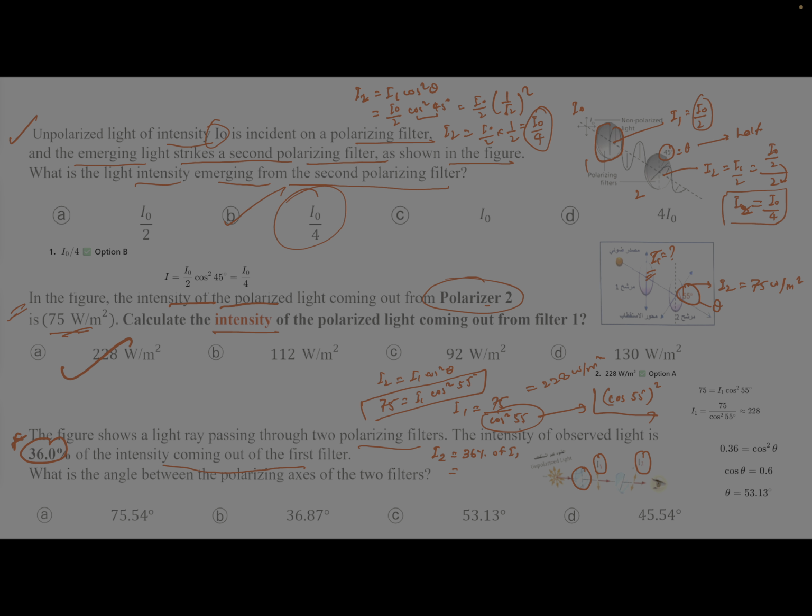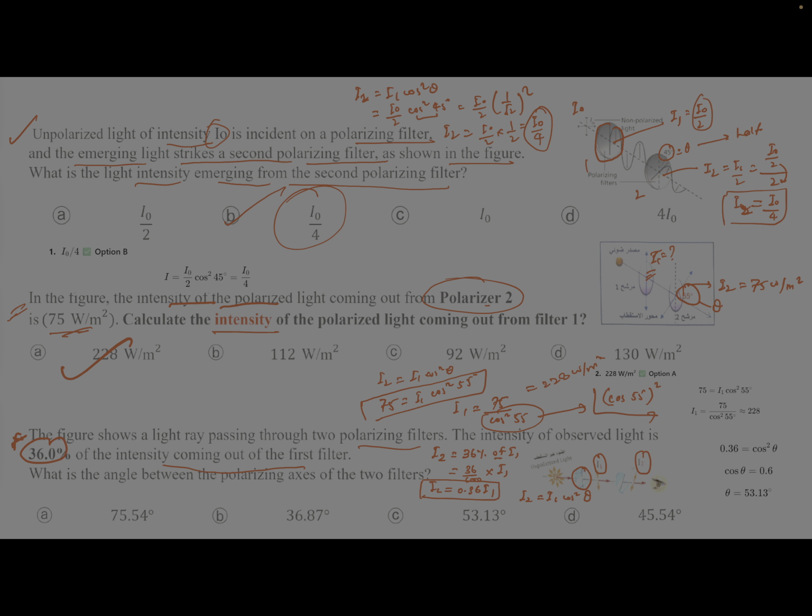So mathematically what you can write, 36 over 100 of means multiply of I1. This will be 0.36 I1, correct? So this is the relation. Now what is the formula? Formula is I2 is equals to I1 cos square theta, correct?